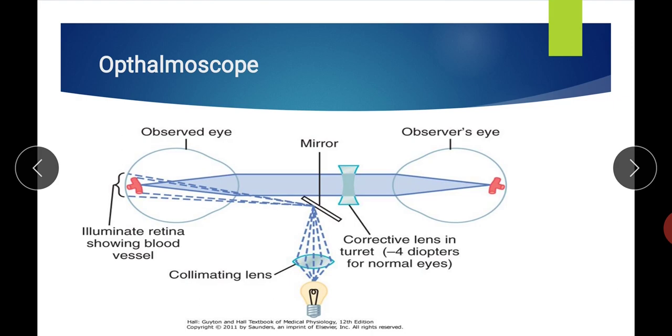When this opacity increases beyond a certain amount, it affects the transmission of light rays through the lens. So for correction we have to remove that opacity, and nowadays implanted lenses are available which are placed instead of the opaque lens. So this is about cataract.